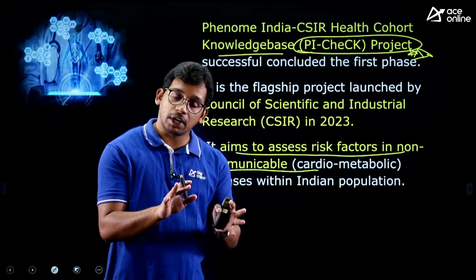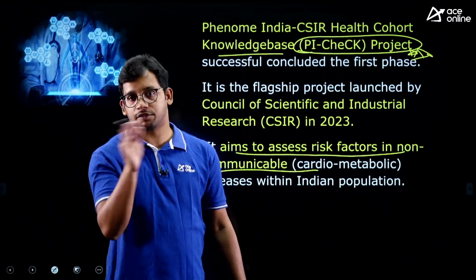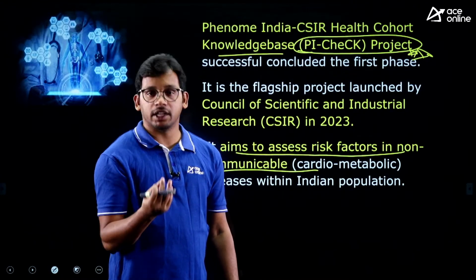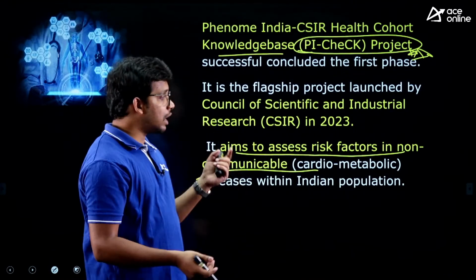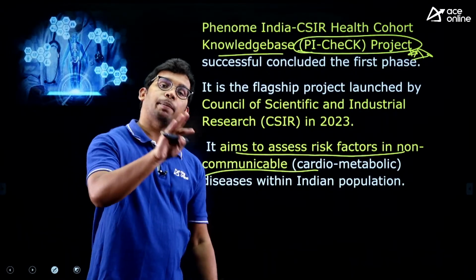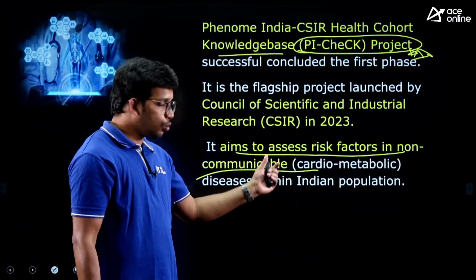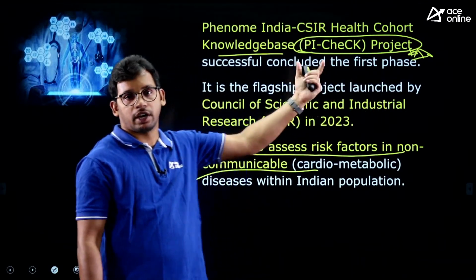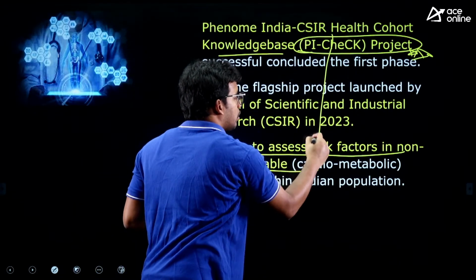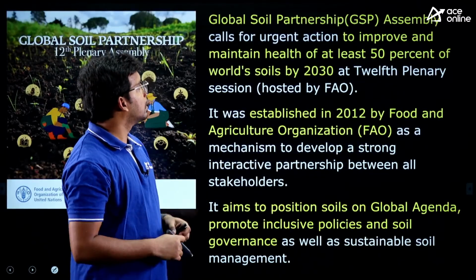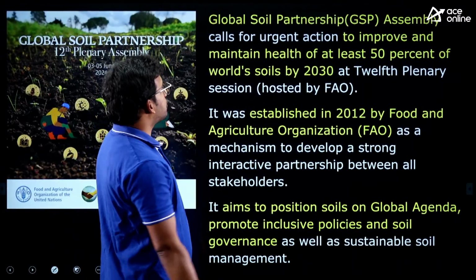So non-communicable diseases are those which cannot transfer from person to person, like heart attack, diabetes, right? Those are all called as the non-communicable disease. And these diseases, how it is impacting the Indian population. To know that, CSIR has launched this project, PI check, right? So this is the objective you need to remember, and who have launched this is also important. Yes, two more facts we have.